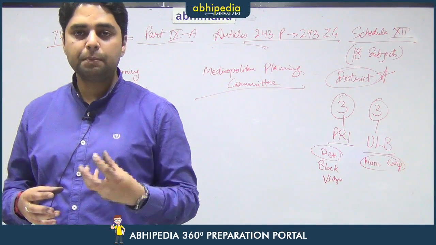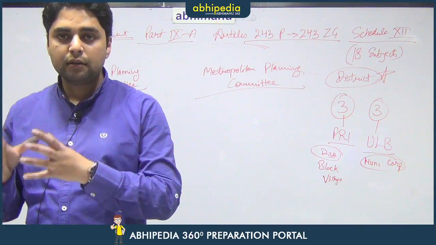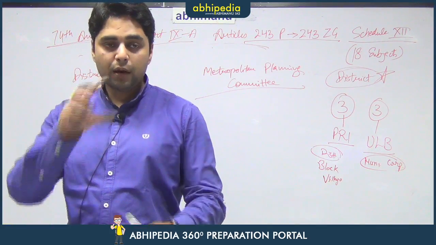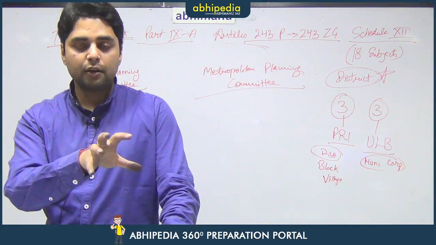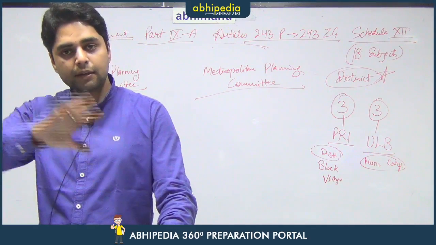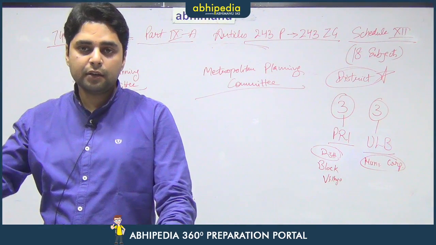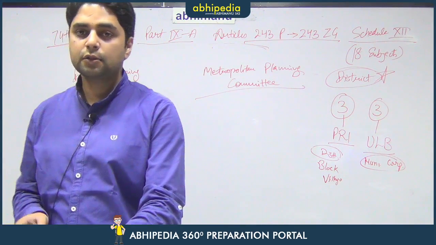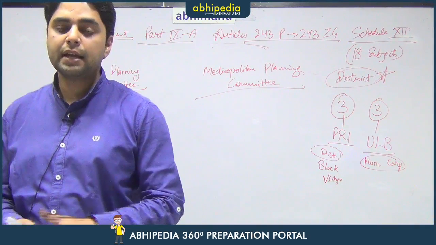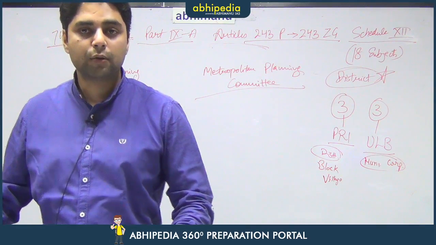Now, every district planning committee will have to see the proportion of villages and cities in that particular district. It might be the case that in one particular district, 90% of the area is rural area and only 10% of the area is the urban area. Whereas in another district, say 90% of the area is actually urban area and there is only 10% of area that consists of villages. So, in that case, the allocation to rural and urban areas has to be on a case by case basis and no uniform methodology can be drawn out.